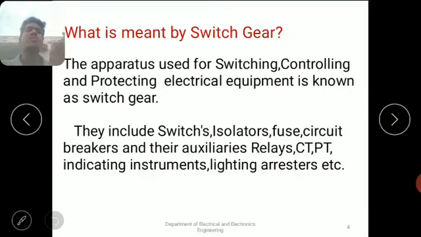But there is a small difference between a switch and an isolator. A switch is only used to interrupt the supply, to put on and put off the supply. But an isolator is somewhat different. An isolator is a no load switch, operated only under no load conditions, to separate the equipment from the supply. That is the difference between normal switches and isolators. For isolators we will see a small circuit diagram.